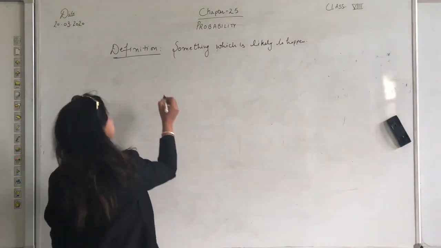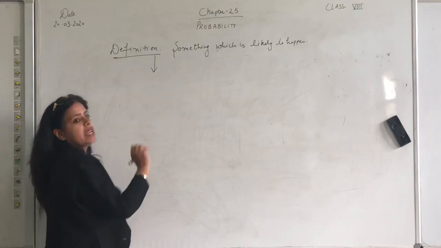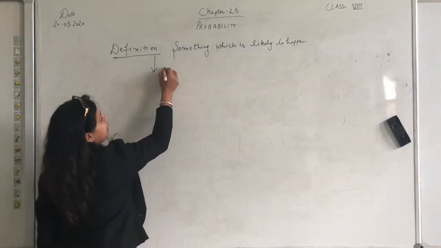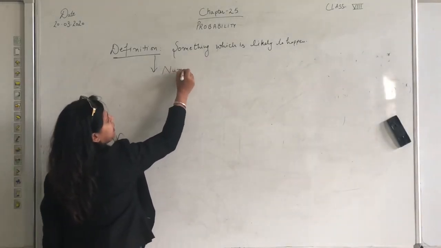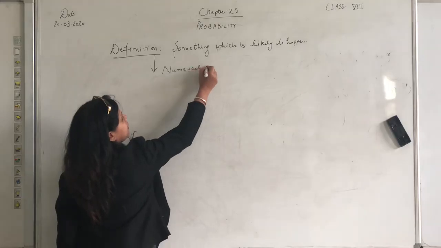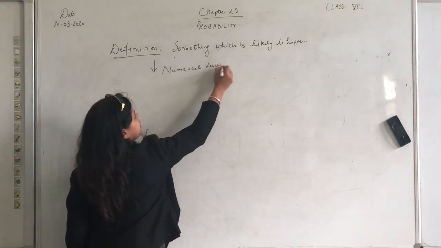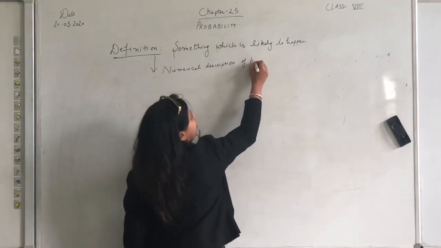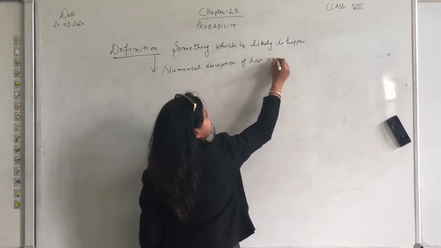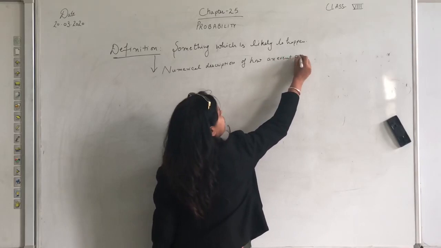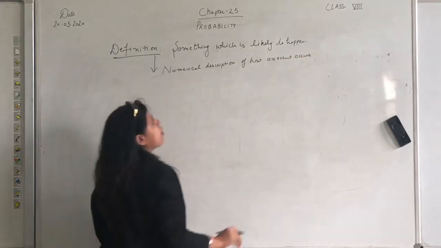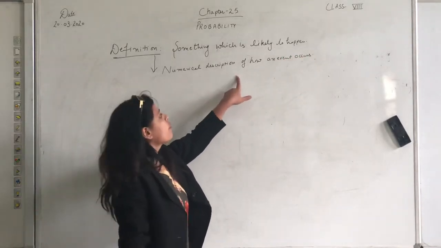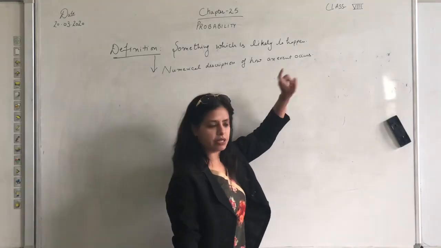Or in mathematics, probability is a numerical description of how an event occurs.